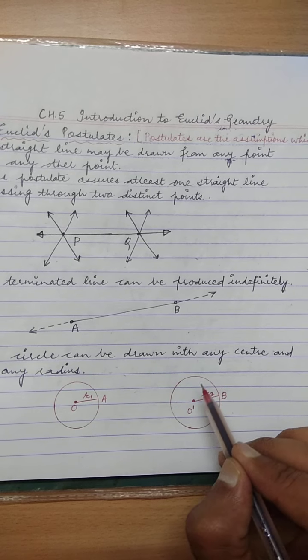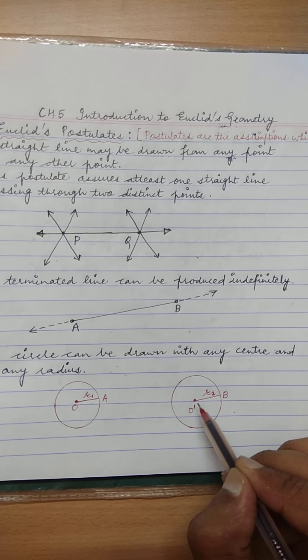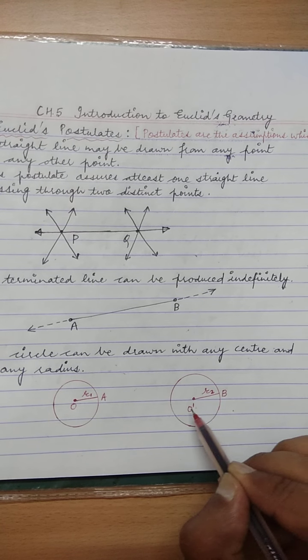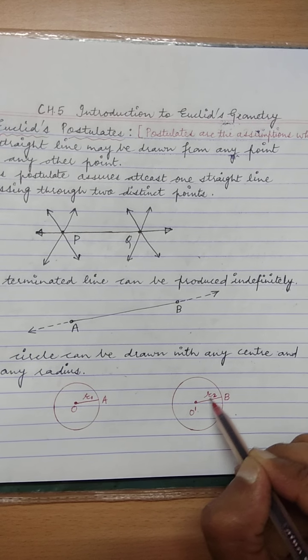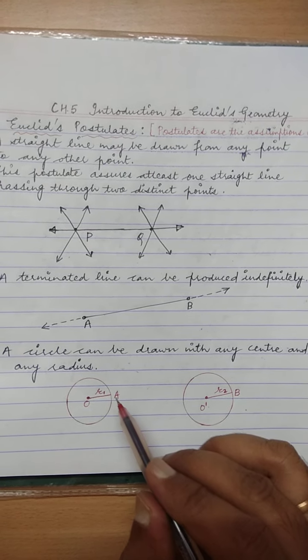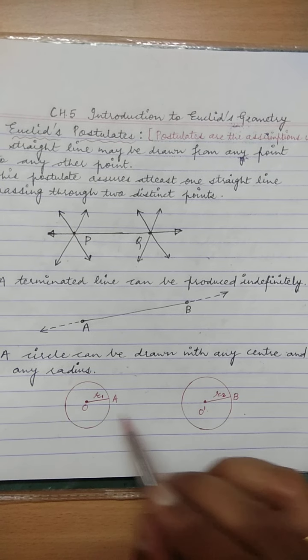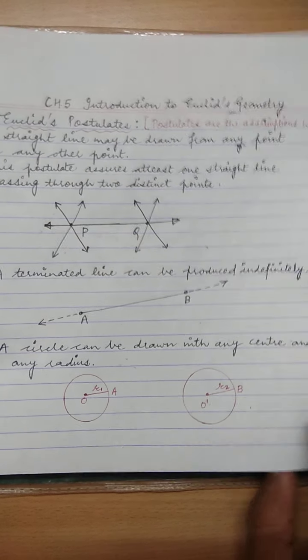And there is another circle. You can see here the center is O dash and the radius is O dash B, and the length of this radius is represented by R2. So this is the postulate which states that a circle can be drawn with any center and with any radius.